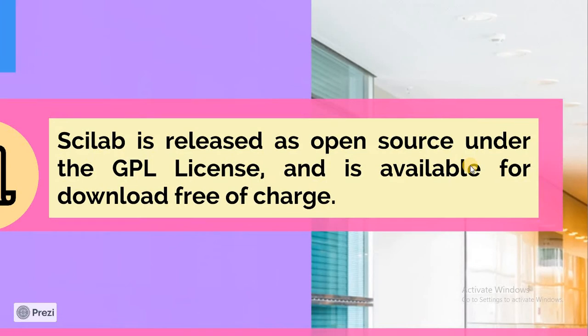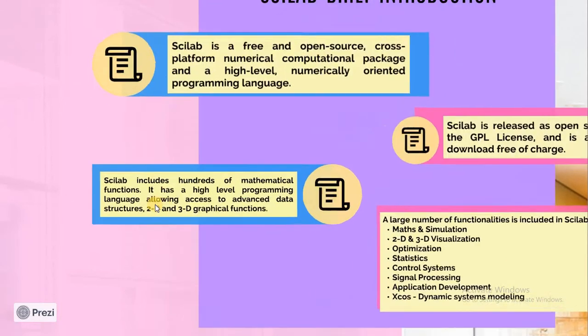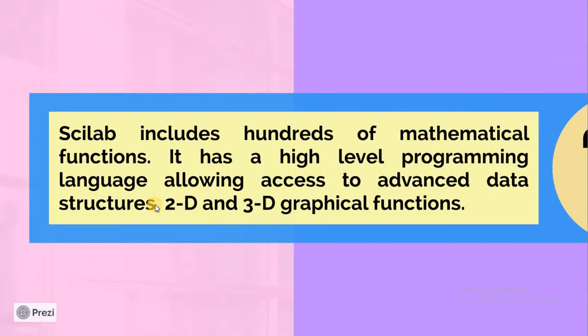Now, from where should it be obtained? Scilab is released as open source. What is the meaning of open source? That anyone can use it without getting any license. Its download is free of charge, so we can easily use it. Scilab includes hundreds of mathematical functions. Already prepared mathematical functions are available, small programs that have been made and we can use.